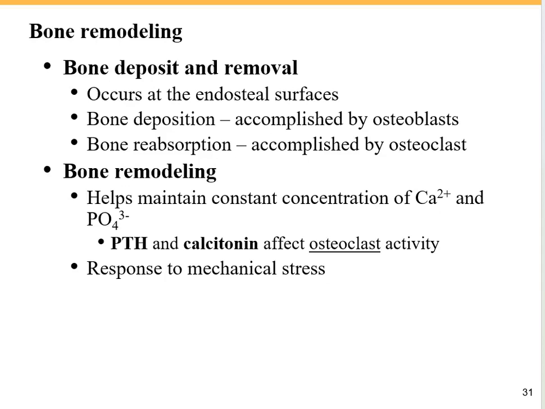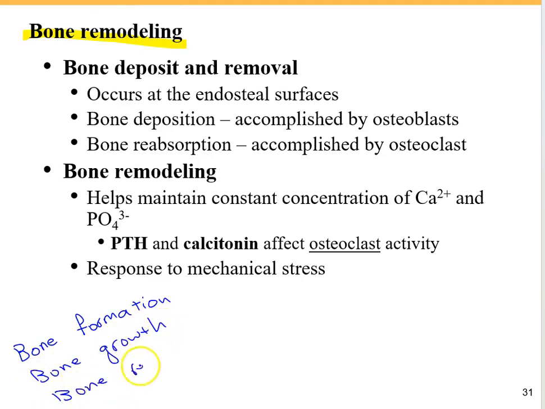Next concept is about the bone deposit and removal, or we can call this bone remodeling. So far, we talked about the bone formation, which starts before birth. Then we talked about the bone growth. And now we are going to talk about the bone remodeling.